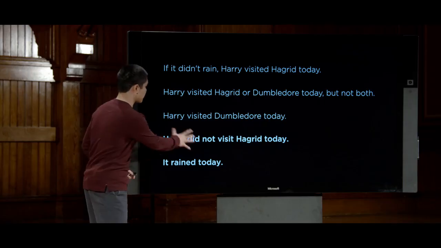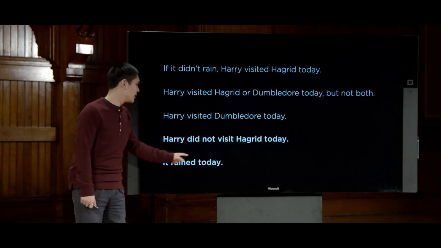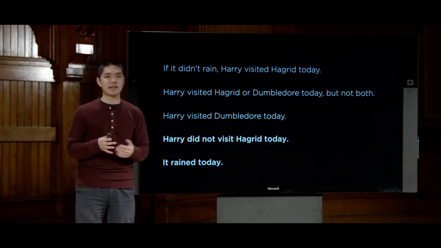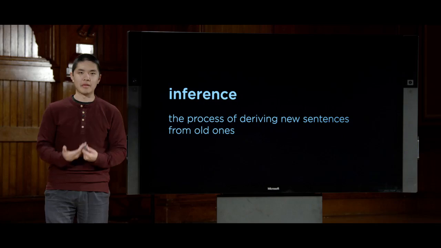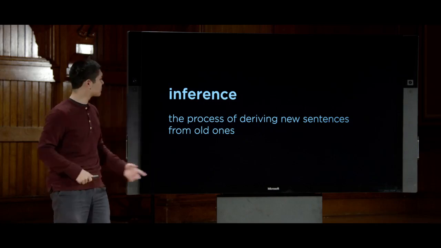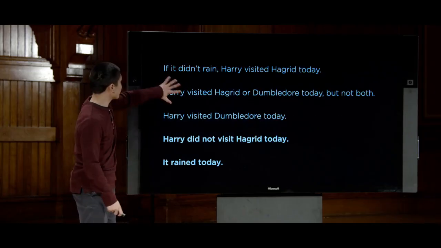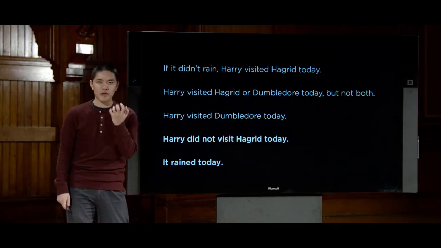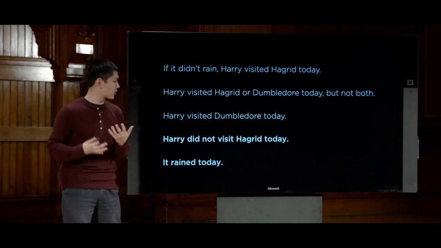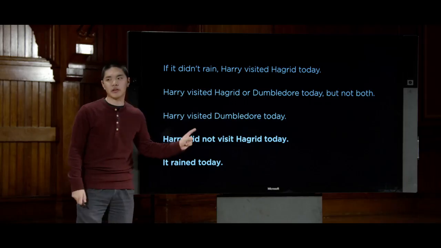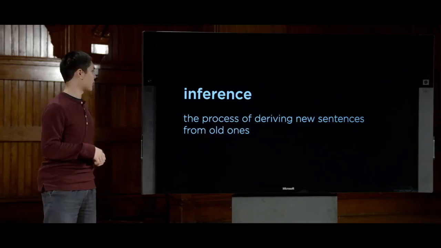we can draw some conclusions. In particular, we can draw the conclusions here that 1, Harry did not visit Hagrid today, and we can draw the entailment 2, that it did, in fact, rain today. And this process is known as inference. And that's what we're going to be focusing on today, this process of deriving new sentences from old ones. That I give you these three sentences, you put them in the knowledge base inside the AI, and the AI is able to use some sort of inference algorithm to figure out that these two sentences must also be true. And that is how we define inference.